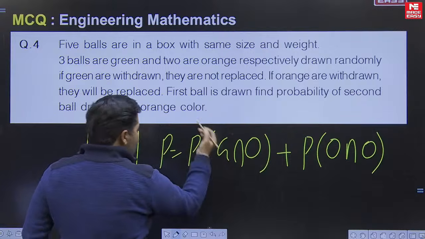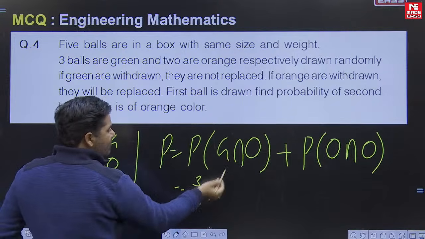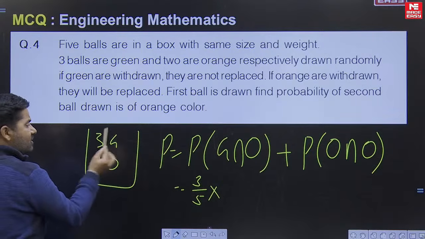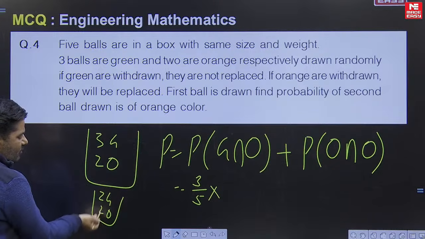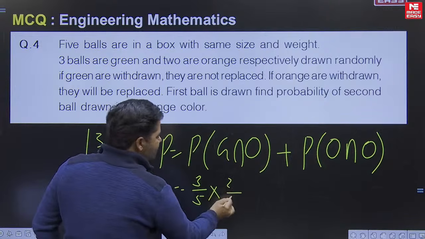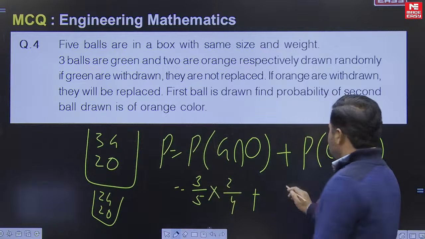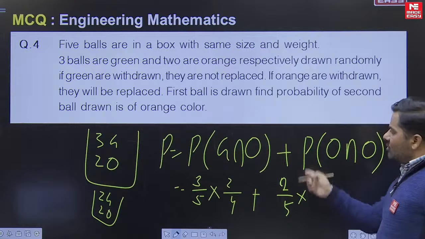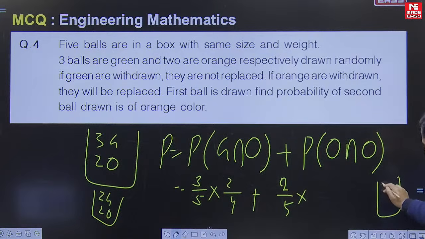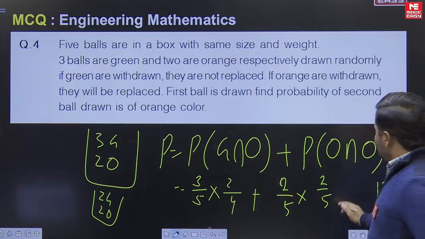What about the probability of drawing a green ball first? It will be 3/5 into, for the intersection, into the orange ball. Now the green ball is not replaced. It means in this box we now have 2 green and 2 orange balls. What is the probability of drawing an orange ball out of these? It is 2/4, plus. Now the probability of drawing an orange ball in the first chance is again 2/5, because 2 orange balls are there out of 5 balls, into the orange ball in the second draw. But it is replaced, so still we have 3 green and 2 orange balls, so it is again 2/5.